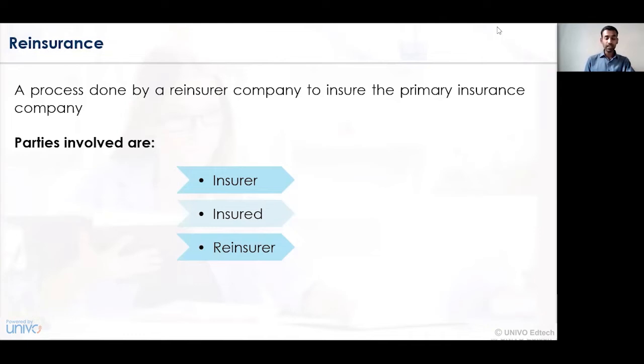And lastly, we have another participant, which is called a reinsurer. The reinsurer is a person who has taken the liability for protection of loss for the insurance company itself. Just as an individual person's liability is undertaken for protection of financial loss, in the same way, for protection of the rights of the insurance company, a certain contract is given to the insurance company itself. Such a contract is called a reinsurance contract.